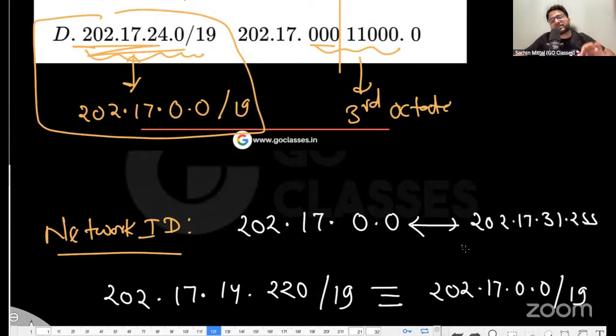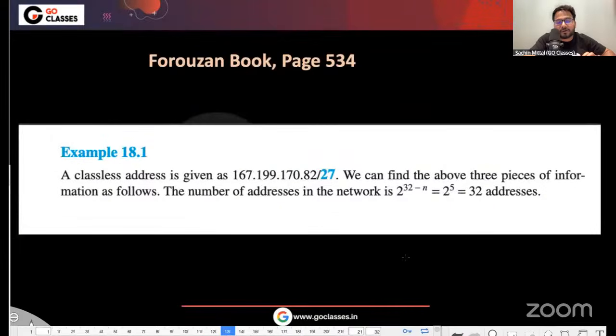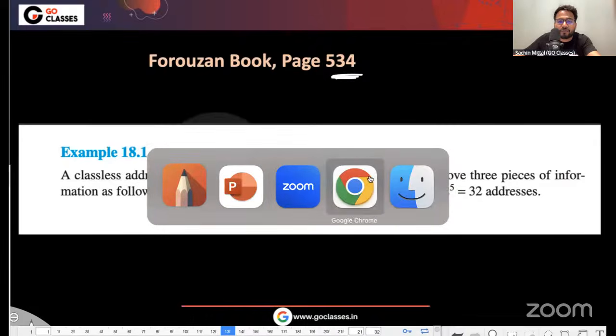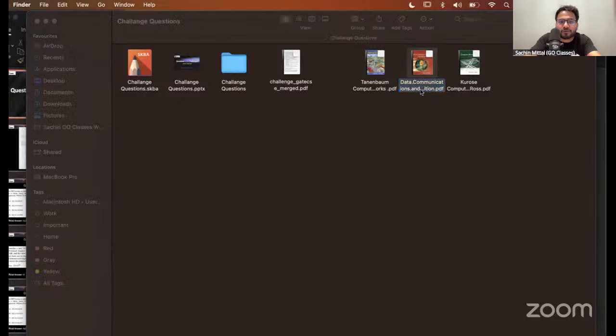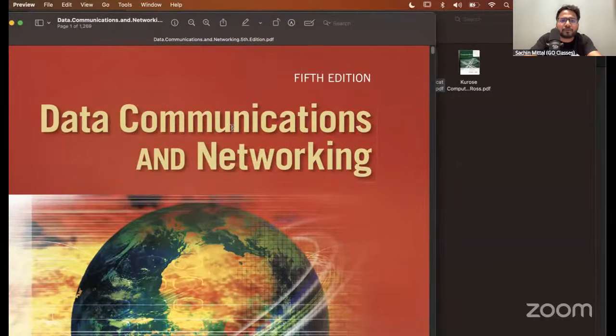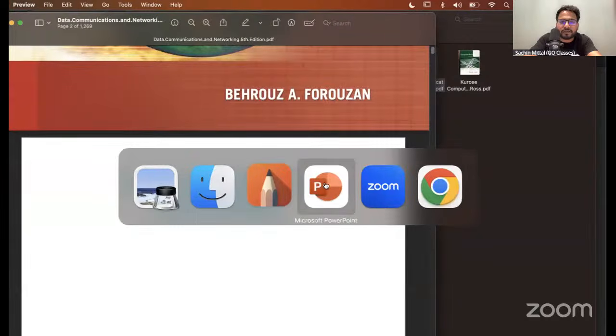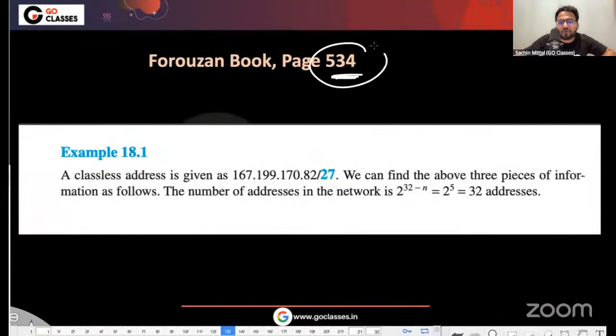See, you can represent the network with any IP in between and then slash that network mask. Let me just give you the proof. This is the exact screenshot that I have just taken from the Forouzan book, from page number 534. If you look at this book, and go to page number 534, you will find this screenshot. Now here just see what is written.